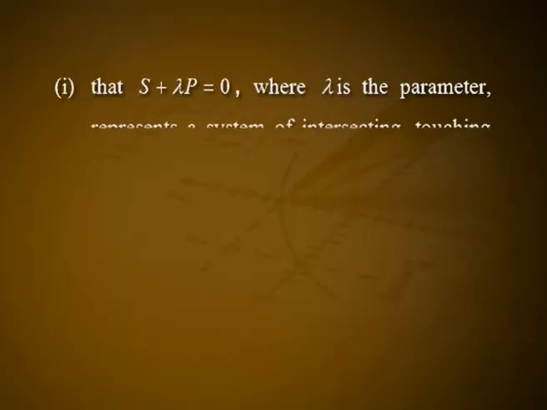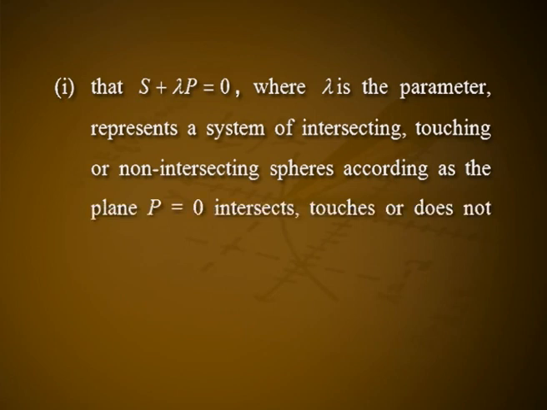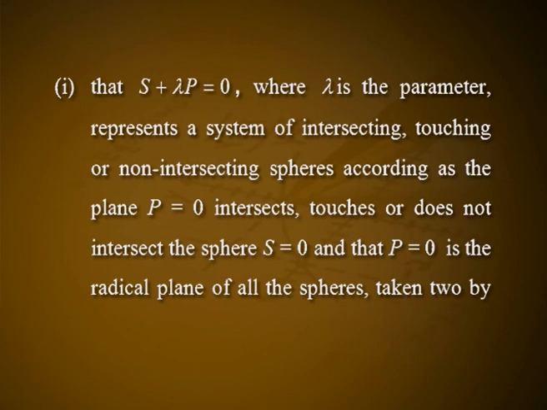If S = 0, S' = 0 are the equations of two spheres in the standard form, and P = 0 the equation of a plane, then it can be shown that S + λP = 0, where λ is the parameter, represents a system of intersecting, touching or non-intersecting spheres according as the plane P = 0 intersects, touches or does not intersect the sphere S = 0, and that P = 0 is the radical plane of all the spheres taken 2 by 2,